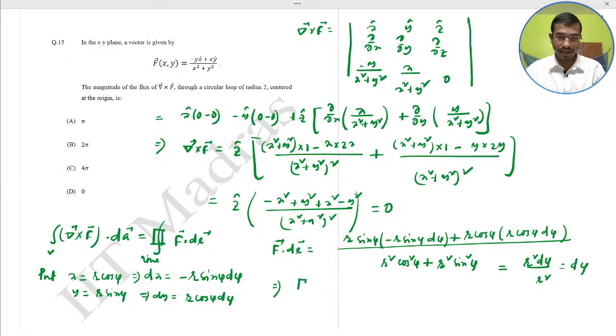So that implies the line integral of F dot dl is equal to the integral from 0 to twice pi of d phi. So 0 to twice pi of d phi means twice pi. So twice pi would be the correct answer. Option B would be correct.